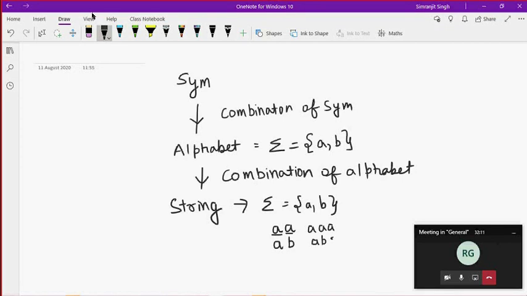ABC is not a string here, because the input alphabet is only A and B. A is also a string, which can be defined over an input alphabet.